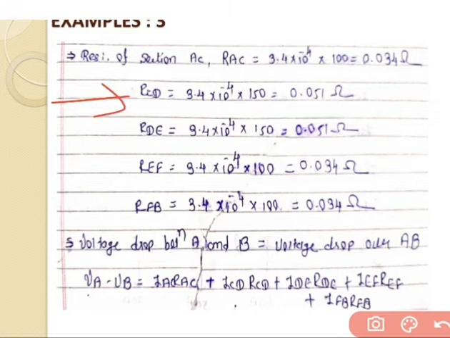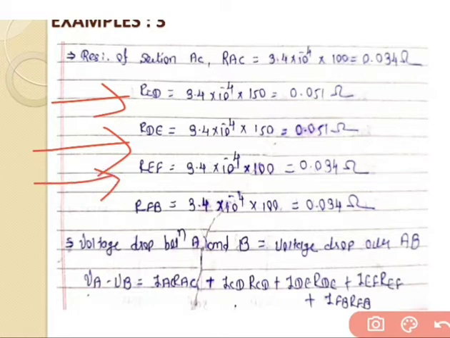Go for the next section, that is DE. The resistance for the DE section is equal to 3.4 into 10 raised to minus 4 into the distance of the DE section, which is 150. So we get the answer 0.051. Then go for the next section, EF.